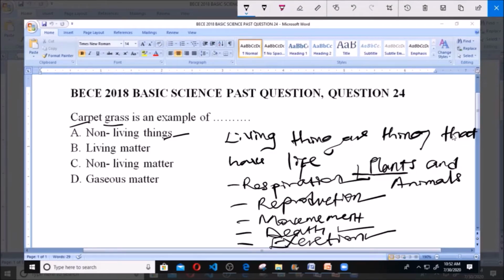And carpet grass here is an example of plants, it's a type of plant. So definitely carpet grass is a living thing. And so B is our answer, because B here says living matter, and living matter also refers to living things. So B is our answer, living matter.